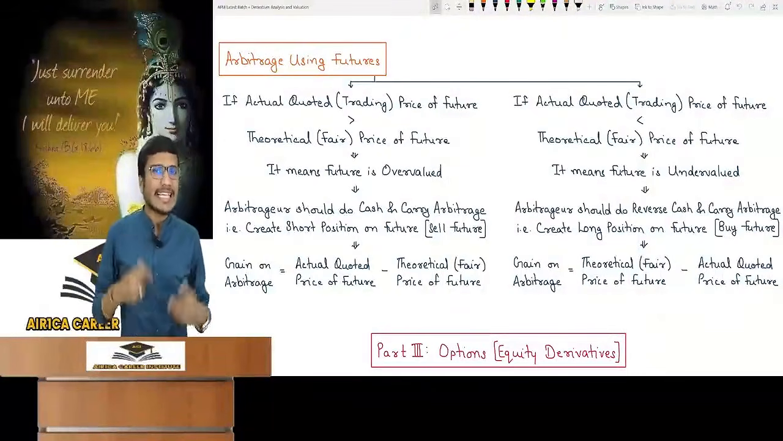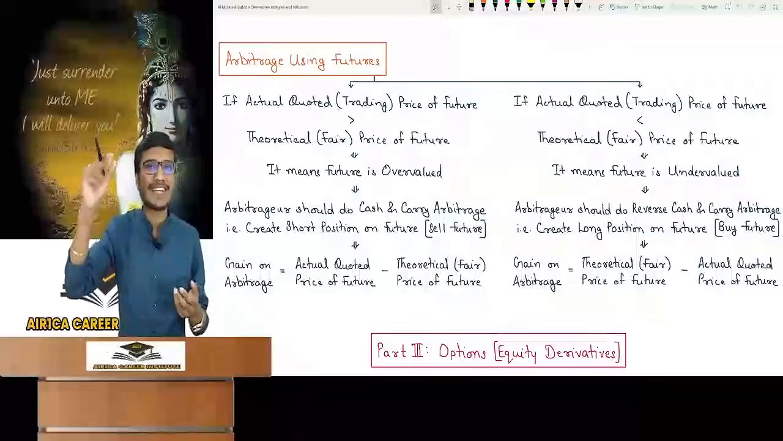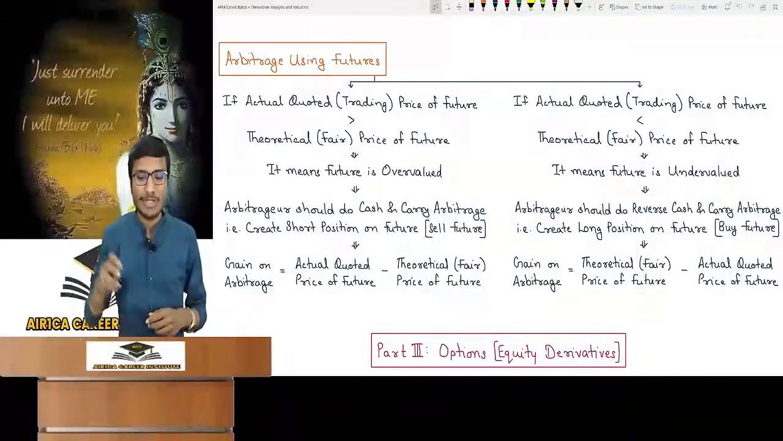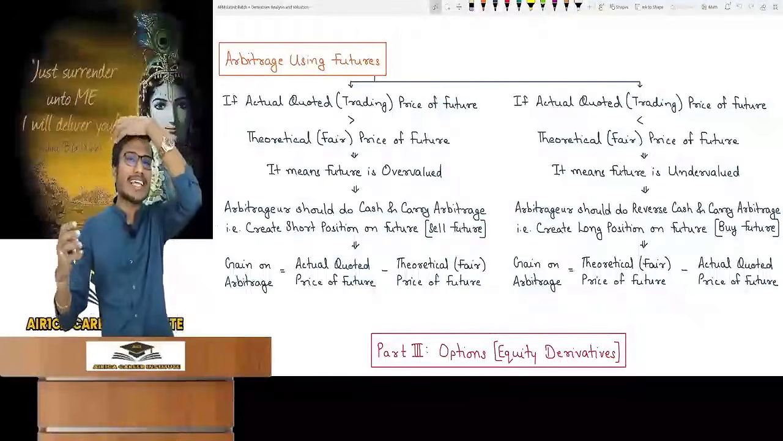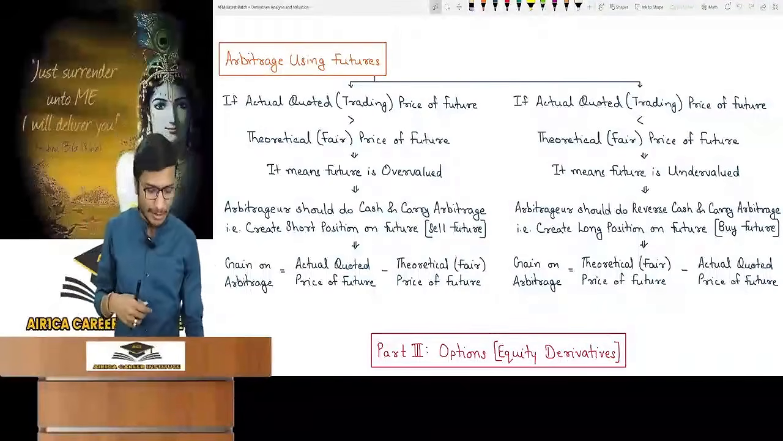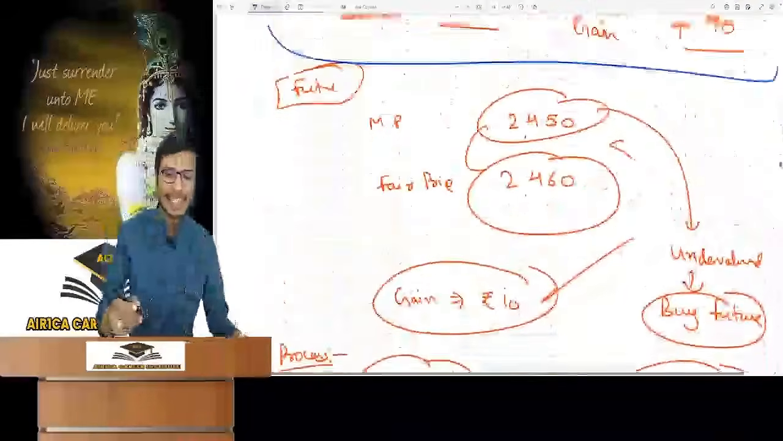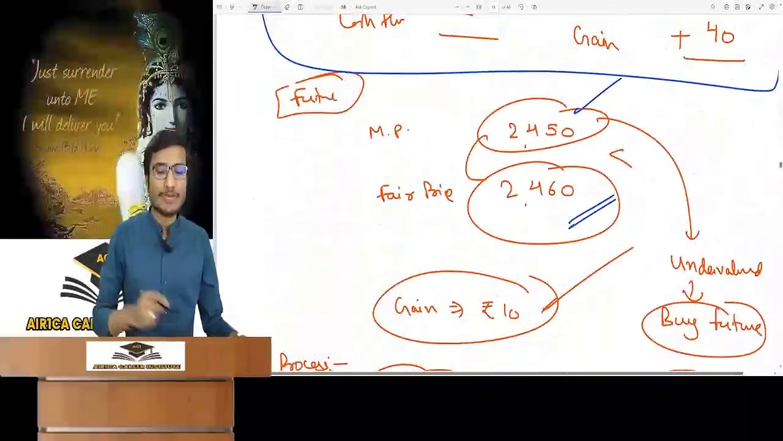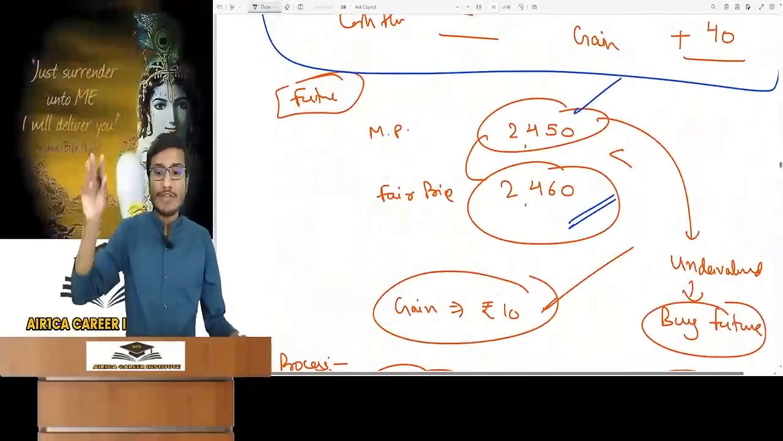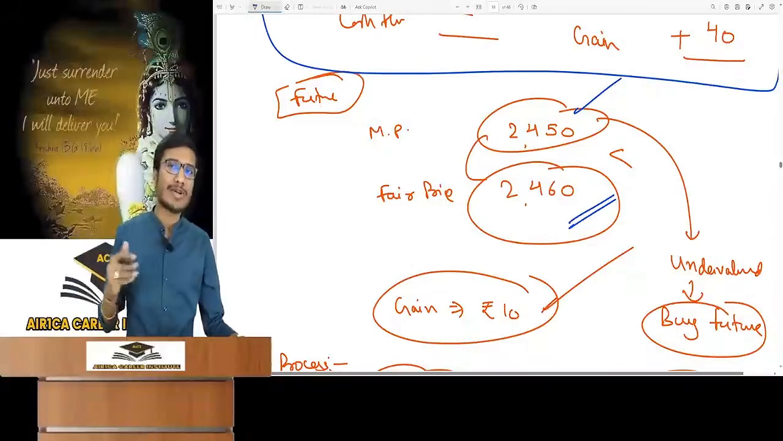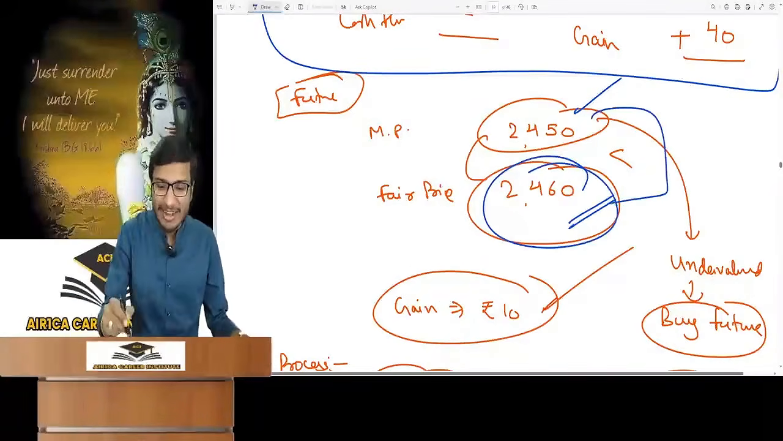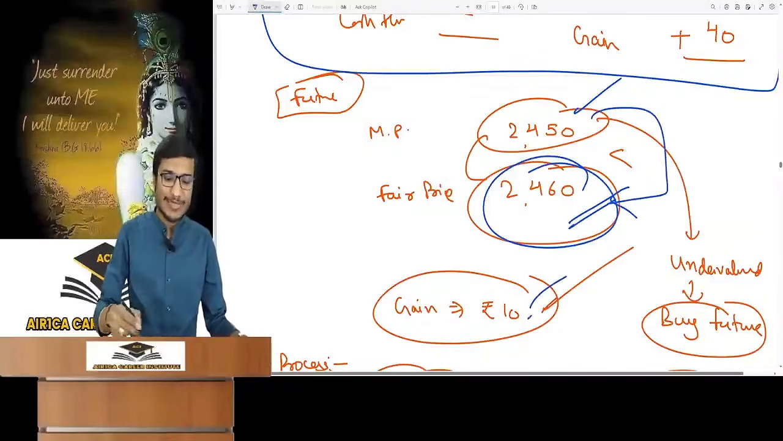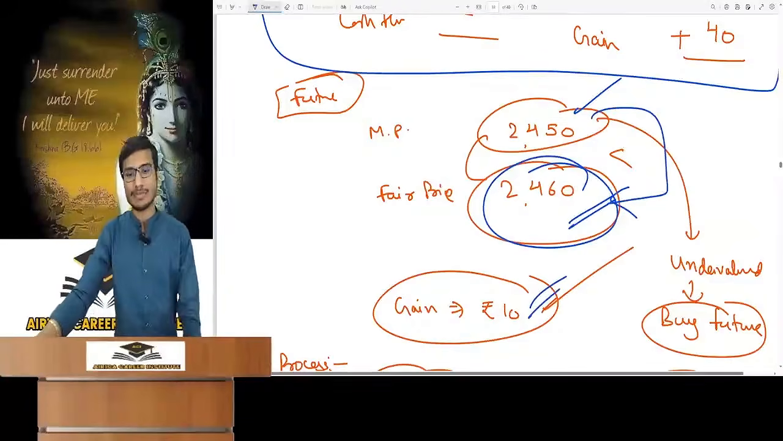That's why. How will the gain be calculated? The difference of the two prices. The theoretical price is more, so theoretical price minus actual quoted price. Ultimately, the logic is that it will go near the fair price sometime. Suppose today the price in the market is 2450. The theoretical price is 2460. It is more. The future is undervalued. A contract to buy can be done. It will sometime go to 2460. So how much will be gained? The difference of these two is 10 rupees. Got it? The logic is the same.